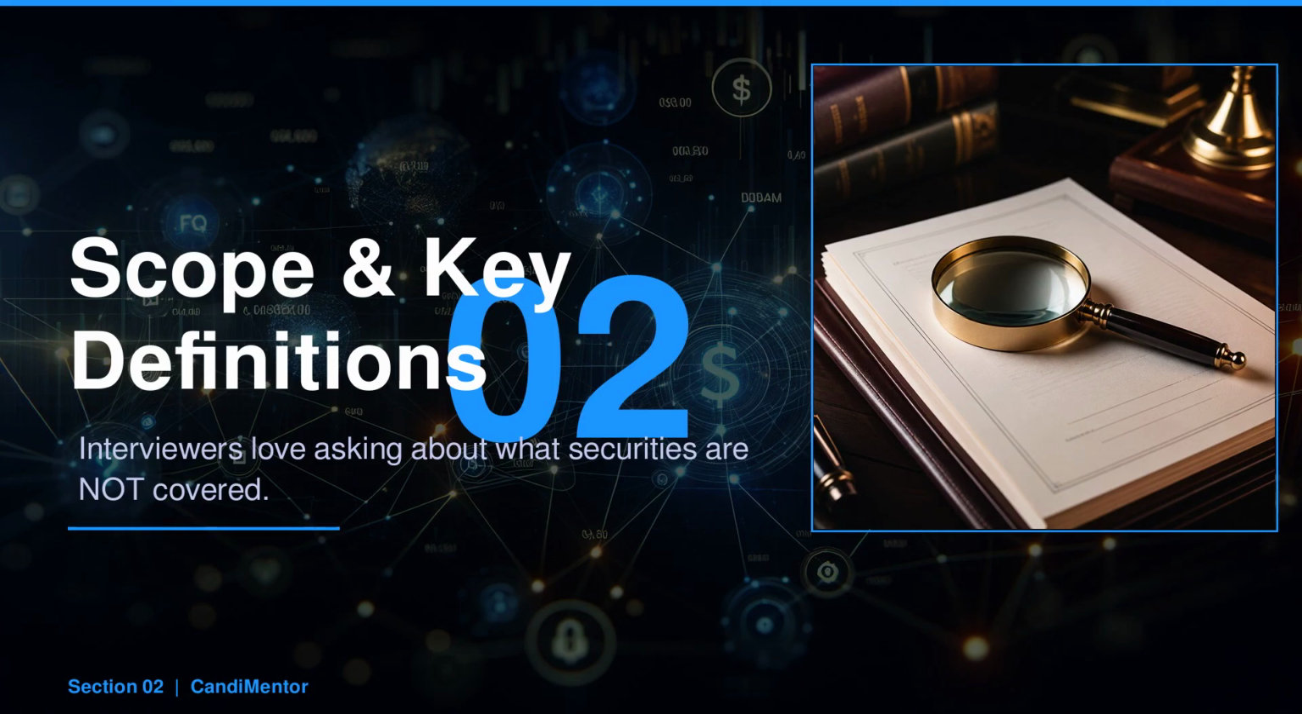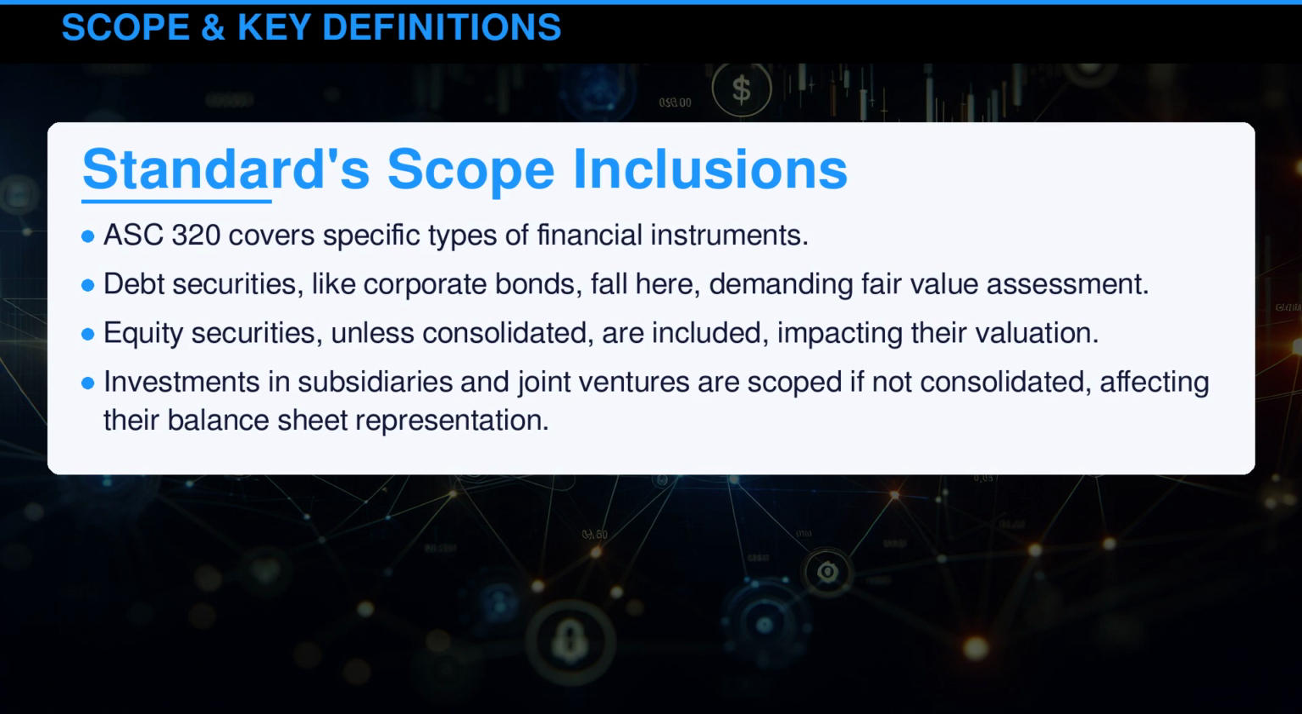Understanding the scope of ASC 320 is crucial. A common mistake is assuming real estate investments are included, but they're not, and that's a classic interview trap. Scope dictates which financial instruments are subject to this accounting guidance, influencing how they're reported and valued. ASC 320 covers specific types of financial instruments. Debt securities like corporate bonds fall here, demanding fair value assessment. Equity securities, unless consolidated, are included, impacting their valuation. Investments in subsidiaries and joint ventures are scoped if not consolidated, affecting their balance sheet representation.